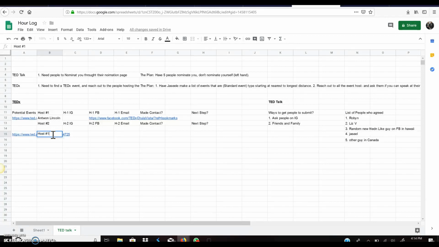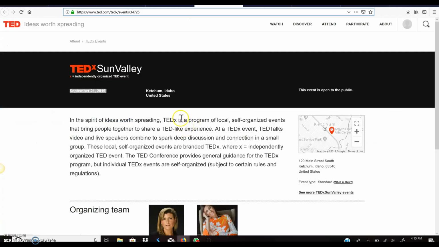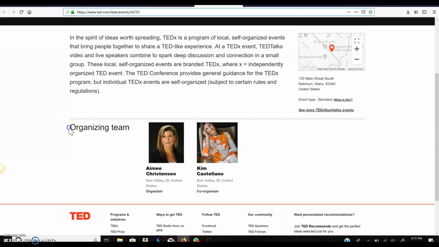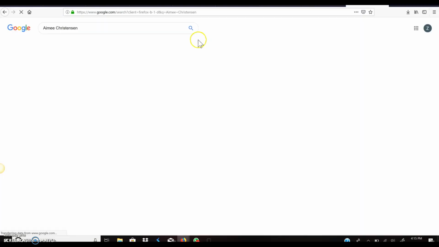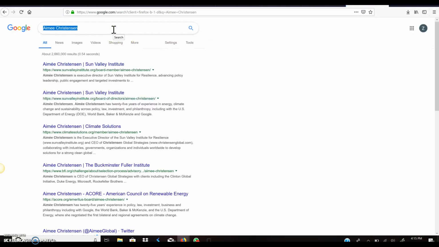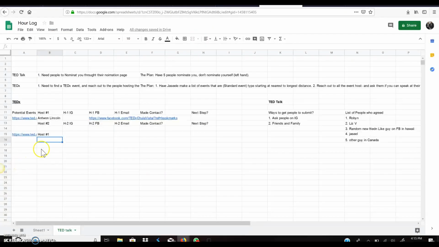Sometimes there's more than one host, so right now I'm doing host number one, and then let's look for their name. The organizing team, these are the hosts. There's two of them. One is Amy Christine. I'm going to copy it. One thing you want to do is paste it into a browser first, because if you copy it over directly, it's going to copy over in bold. So you paste it there, host number one.